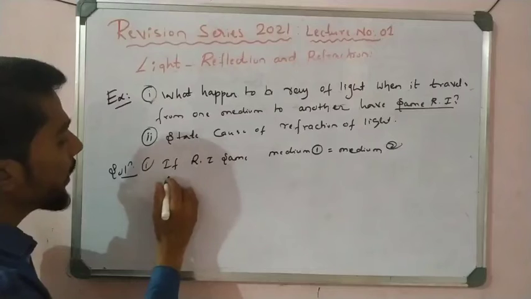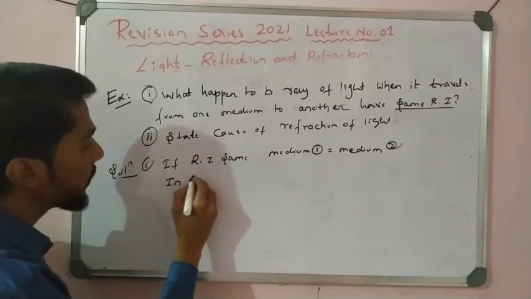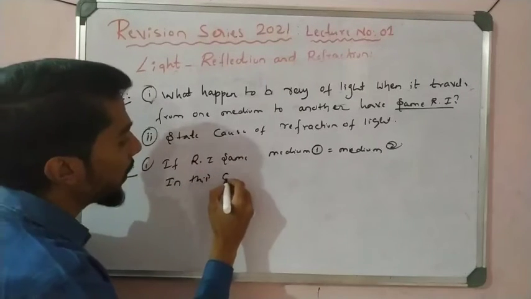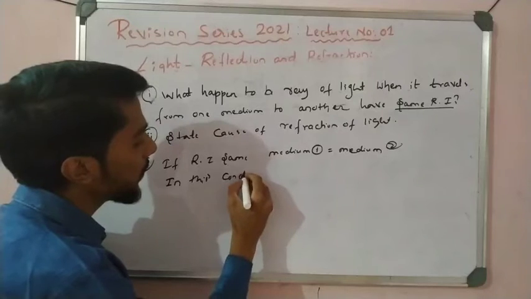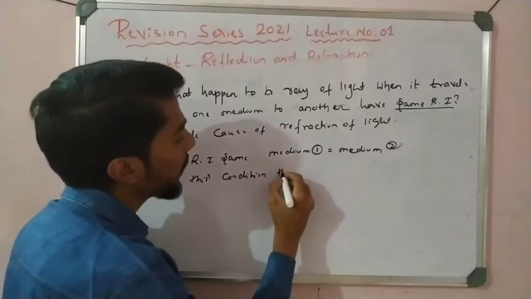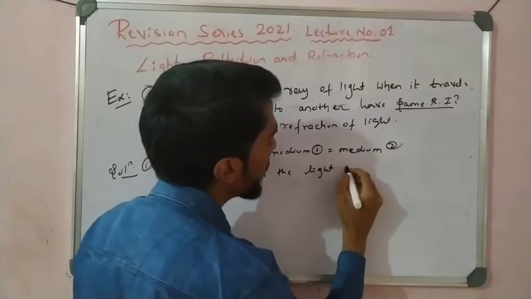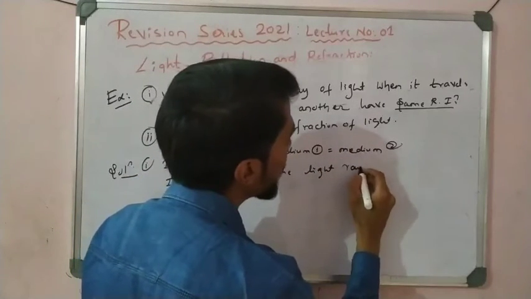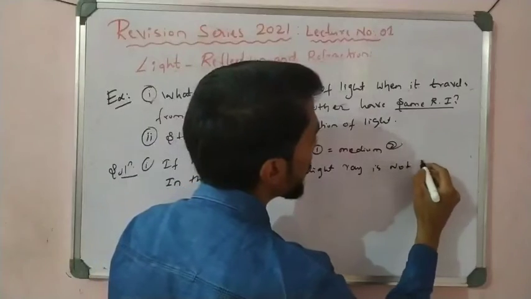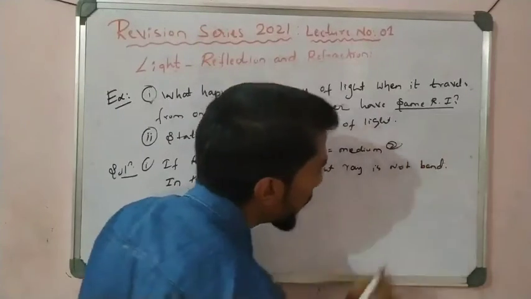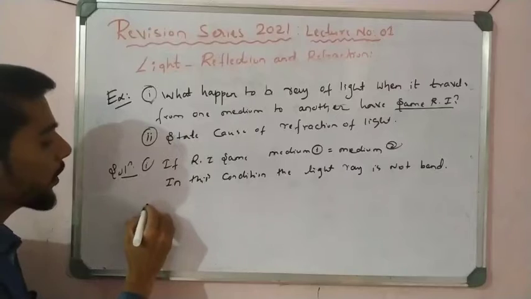Simple one. In this condition, the light ray is not bent.